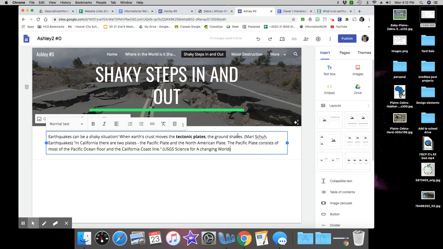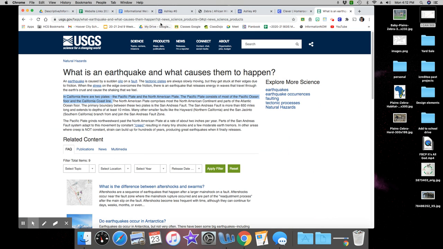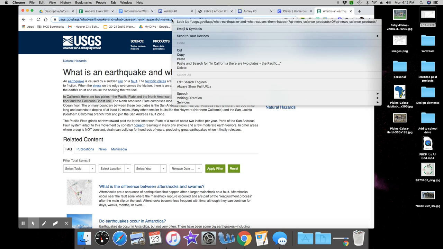Now, I also need to get the exact website where this information comes from. So to hyperlink that in, I'm going to highlight the title of the website. I'm going to go back to the website. And once you click up here, this gives you the exact website where you went. I'm going to just simply copy this.